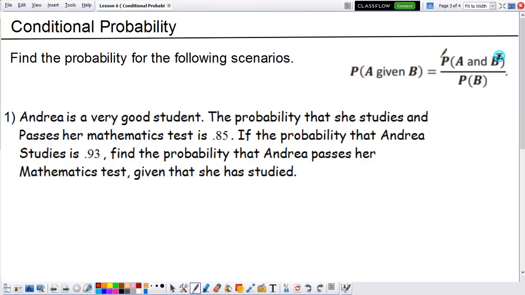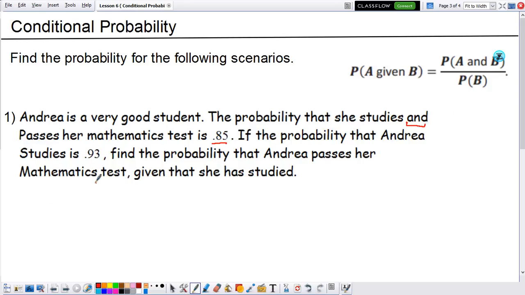So here we're going to have our formula just for reference. Now let's look at the scenarios and let's see if we can figure out what is what. So the first thing I should always do is just understand the scenario. So now here we have that Andrea is a very good student, and that's great. Now the probability that she studies and, so here's a keyword, and passes her mathematics exam is 0.85.